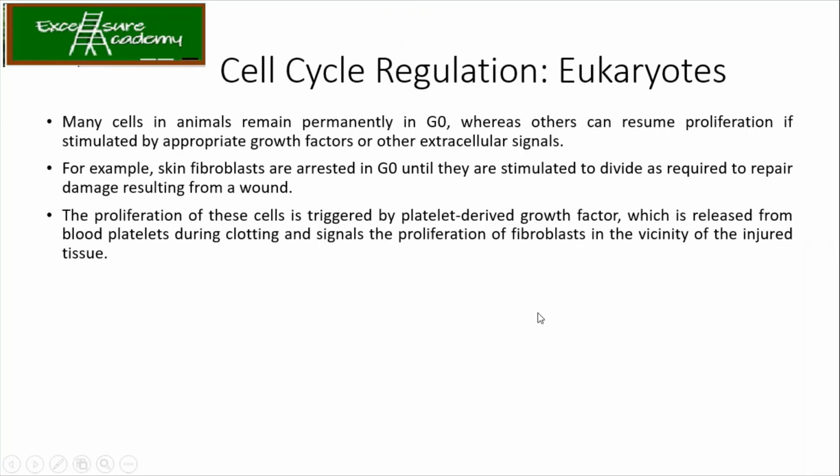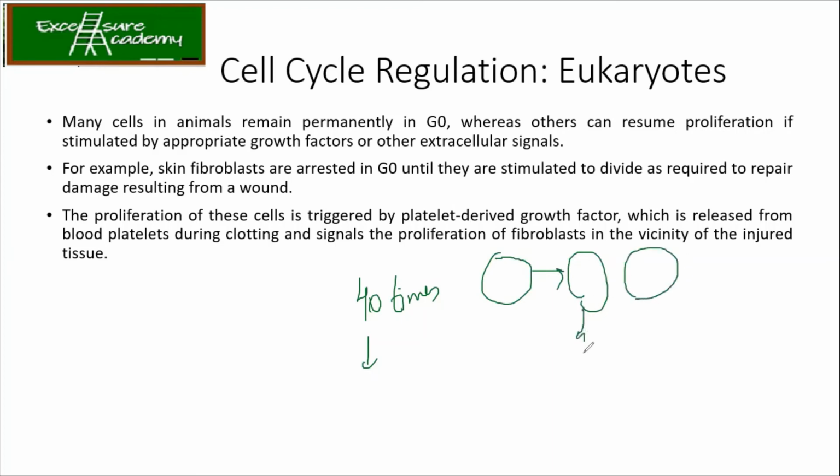Okay, so see, that's why, as we know, as age increases, your stem cells keep decreasing, correct? So these fibroblasts also have a lifespan of around 40 generations. What does it mean? It means that one particular fibroblast will divide only for 40 times. And after that, it goes. It means what? One fibroblast is going to divide in two. Then this is going to divide in two. This is going to divide in two.